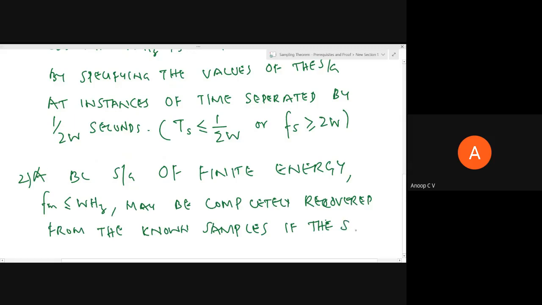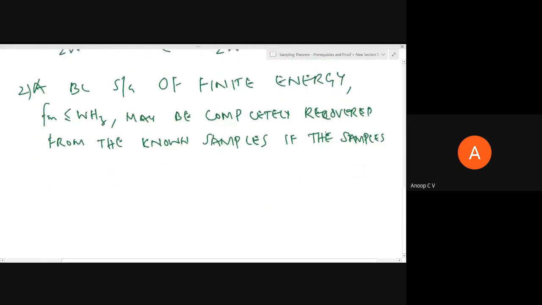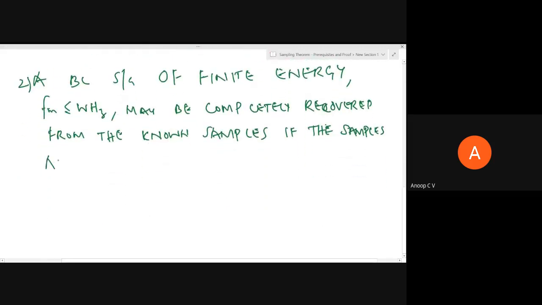If the samples are taken at 2W samples per second, it's again the same.